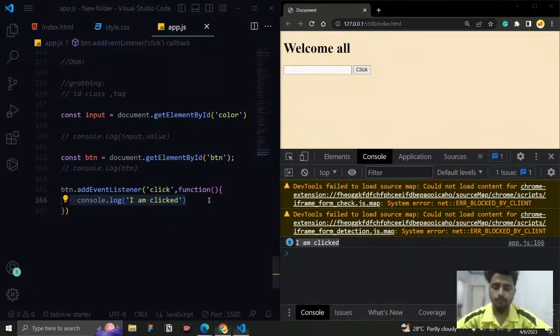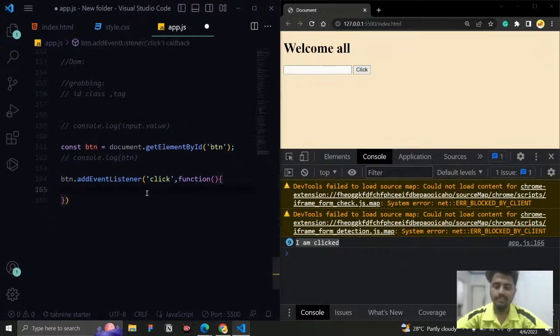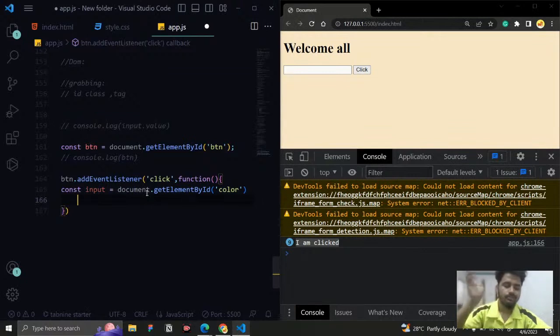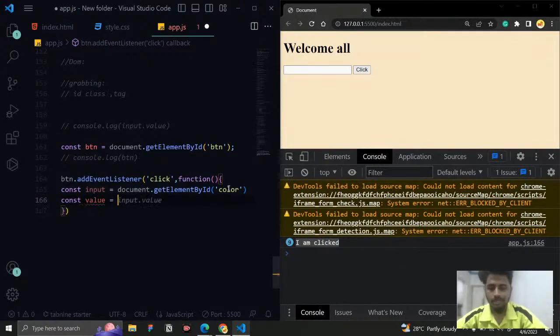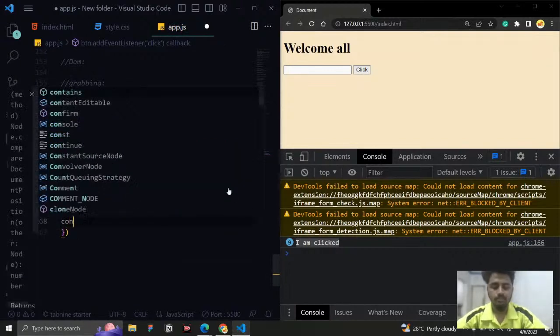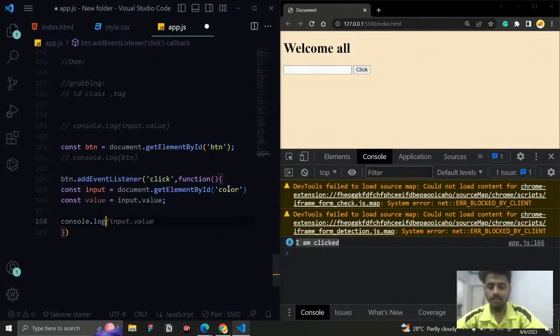So what can I do? Well, I just remove this console.log, and we have this input box, right? I just paste it here. So once someone clicks the button, the function goes and gets the input tag. And what I want is the value inside this input tag. So I am going to say const value equal to input dot value. So I just want the value attribute. Then I say console.log the value.